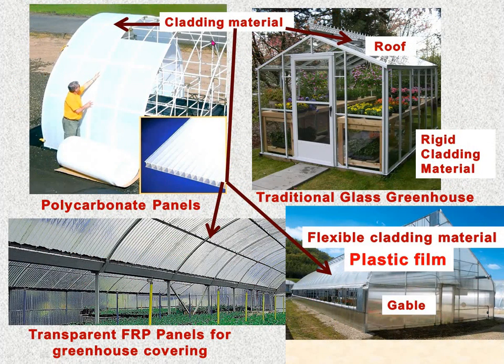Now here in the figure, this is the covering material of the greenhouse that can be termed a cladding material. In the rigid type, we are using glass. So in the roof, if glass is used as a covering material, then it is a rigid cladding material. In the case of plastic film, the film is used as the roof as well as the side. So it is a flexible cladding material. In the rigid type, there will also be polycarbonate panels and many other transparent FRP panels used as covering material.